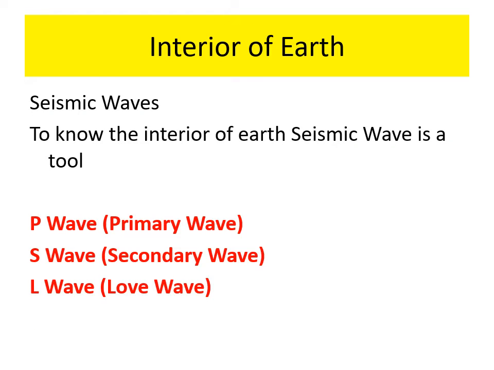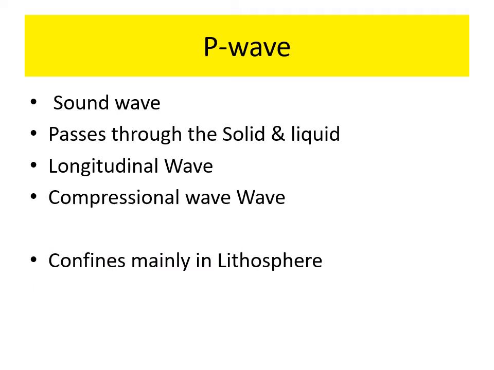To know the interior of the Earth, we can take the help of three types of seismic waves. Those are P wave, S wave and L wave. P wave is known as primary wave, S wave for secondary waves, L for the long waves. P wave is known as primary wave. It's just like a sound wave.